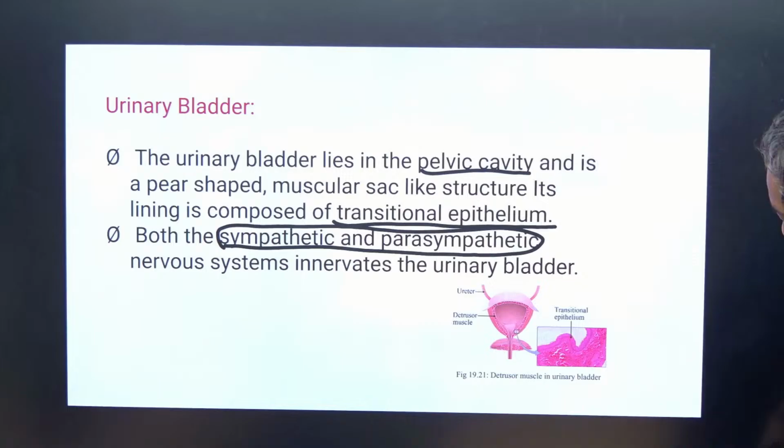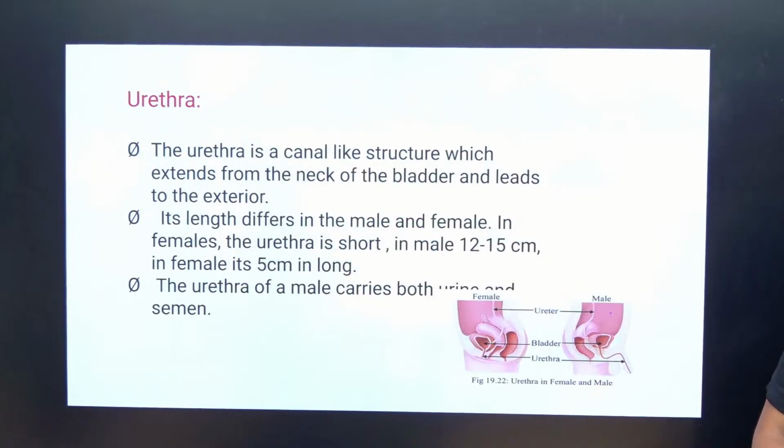Urethra is also important. A previous year question came from the urethra, which differentiates between male and female. Urethra is a canal-like structure that extends from the neck of the bladder and leads to the exterior.